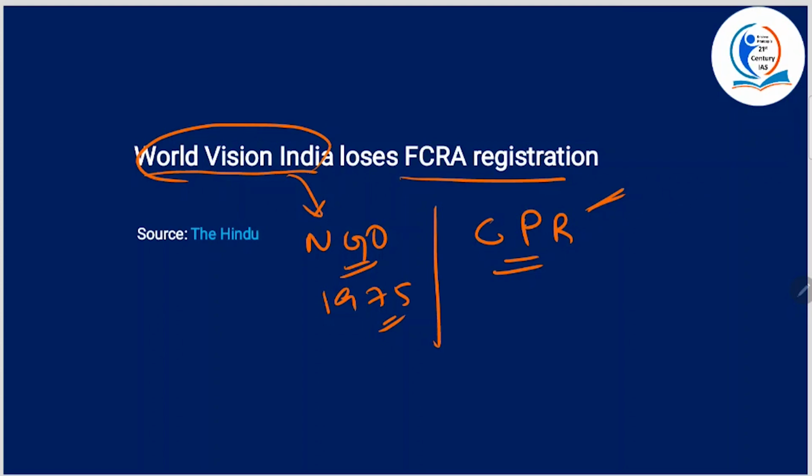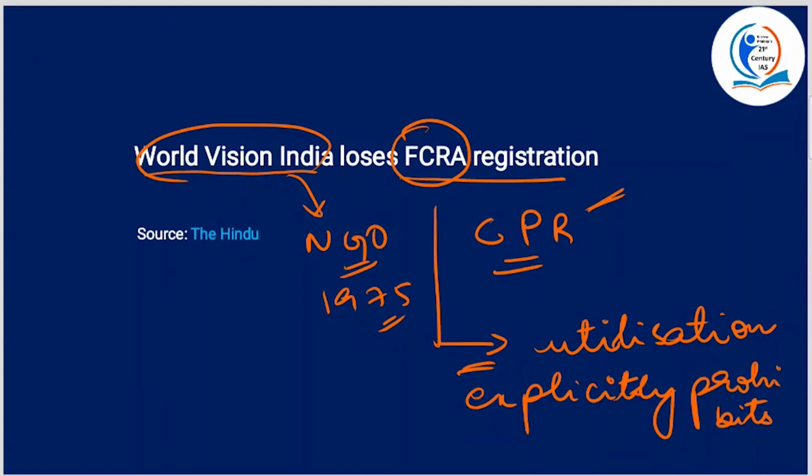Alright. Now, for prelims, FCRA is the important theme. What is FCRA? Foreign Contribution Regulation Act. Alright. Now, what does this act do? This act is a legislative framework to oversee the acceptance and utilization of foreign contributions by individuals, associations, and companies. Explicitly prohibits the receipt of foreign contributions for activities deemed detrimental to the national interest. Alright.